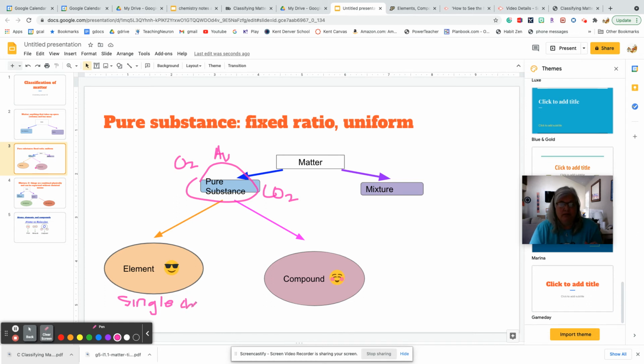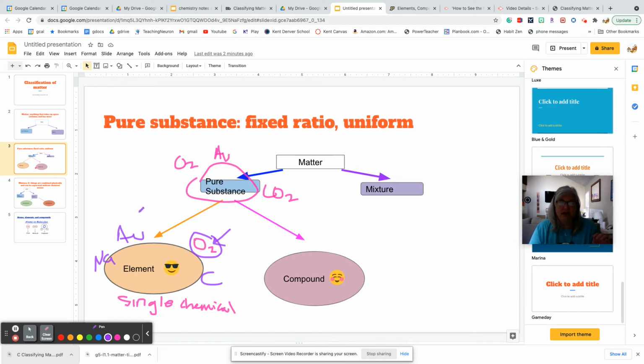So for example, I can have oxygen. Now, oxygen is something we call a diatomic molecule. You don't need to know that for this class yet, but basically it just means when it's found in nature, it's found together, di, meaning two. Another example would be gold, which I said. It could be carbon. It could be sodium. So these are all elements, right? So they're single elements. You can have more than one as long as they're the same element.